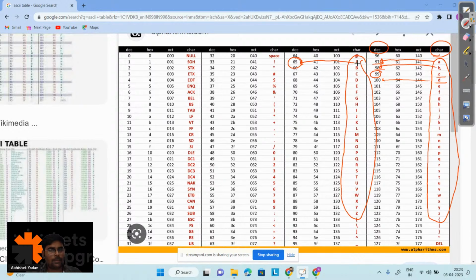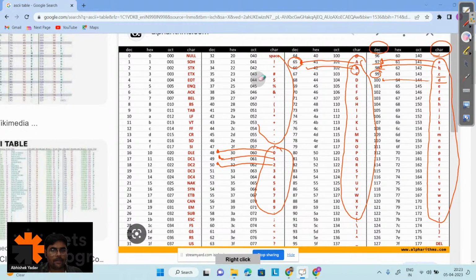Similarly, for uppercase characters, we have the corresponding ASCII code. That is, for capital A, it is 65. For capital B, it is 66. Similarly, here you can see for digits. If you are representing a digit as a character, for 0, the ASCII code is 48. For 1, the ASCII code is 49. For 2, the ASCII code is 50. Similarly, if you are representing a special character, for each special character, there is a corresponding ASCII code. Right, everyone?